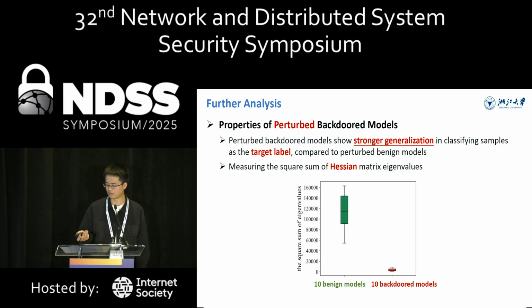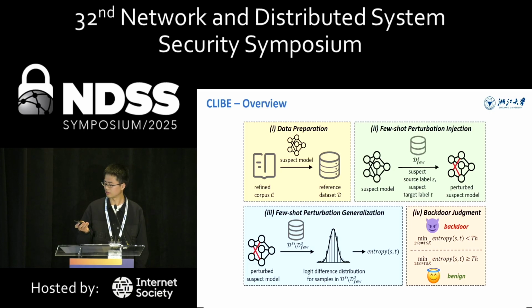Further analysis of the Hessian matrix eigenvalues reveals that the perturbed backdoor models exhibit very strong generalization in classifying samples as the target class, even when these samples are from the non-target class. Therefore, the generalization of the perturbed models is a reliable indicator of an injected backdoor. So, enlightened by these findings, we propose our detection framework, CLIBE. It consists of 4 key modules: data preparation, few-shot perturbation injection, few-shot perturbation generalization, and the final backdoor judgment.